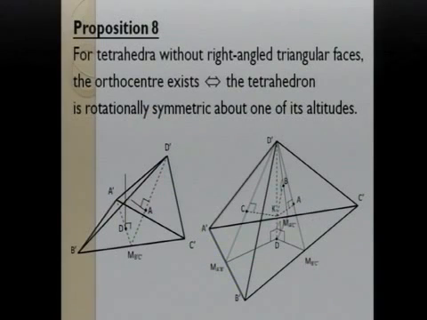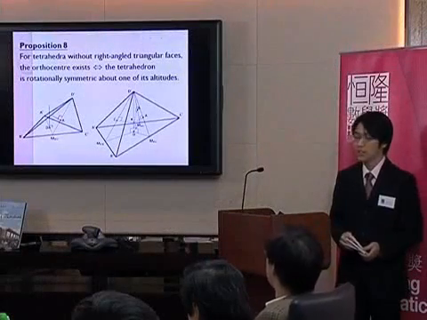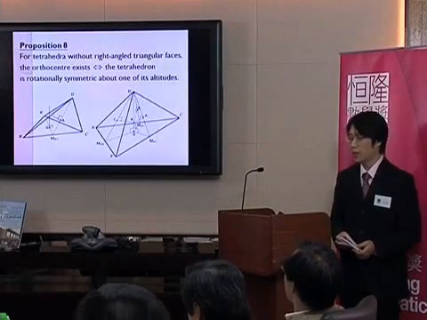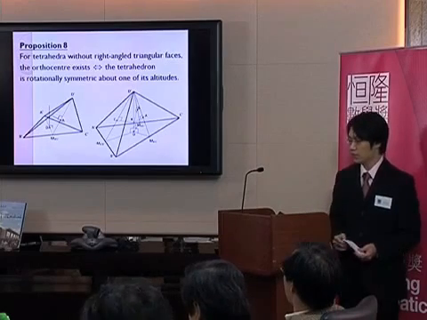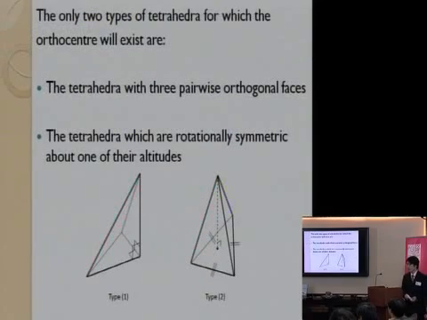Then, we found that the four normals are concurrent if and only if the tetrahedron is actually rotationally symmetric about one of its altitudes. Well, the proof is divided into two parts. In the first part, we prove that D prime is actually one of its altitudes. And in the second part, we prove that A prime, B prime, C prime is actually a regular triangle. And so we identify that only two types of tetrahedra have orthocenter, and these are the two types.